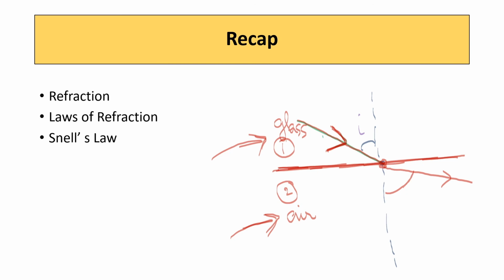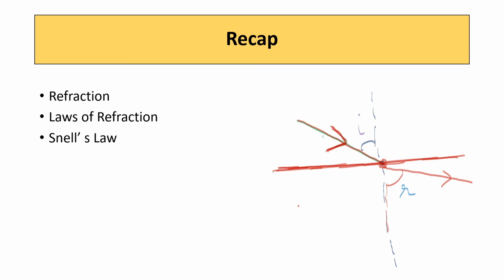This is the angle of refraction. It is away from this normal. The speed of light in the denser medium will be less, whereas it is more in the rarer medium. That is why it is going away from the normal.